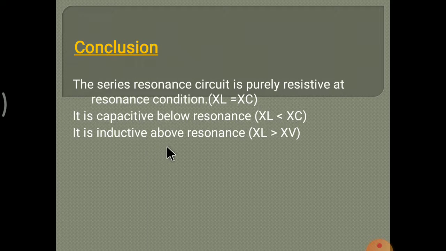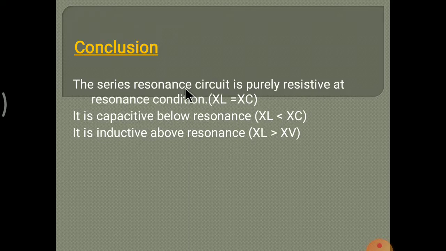It is inductive above resonance. When XL is greater than XC, that means above resonance, this series RLC circuit is inductive. When the condition is below resonance, this circuit is a capacitive series RLC circuit.